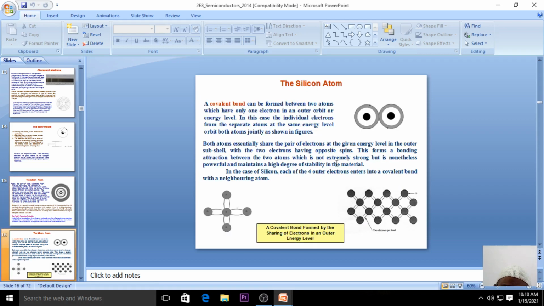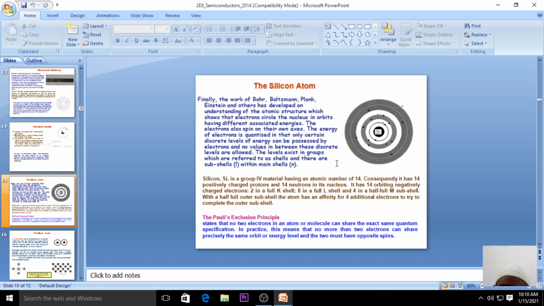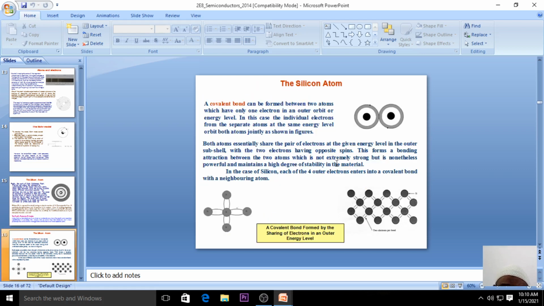When you talk about the s orbital, only 2 electrons can stay in the s orbital. The bond which exists in the silicon atom is a covalent bond. The covalent bond is formed by sharing of electrons, right? You already know what a covalent bond is. This is only for your previous knowledge.